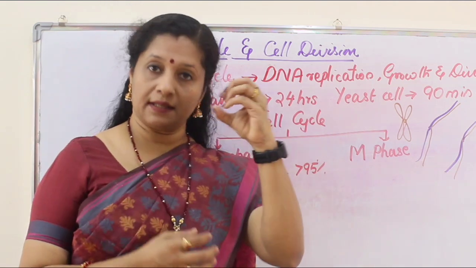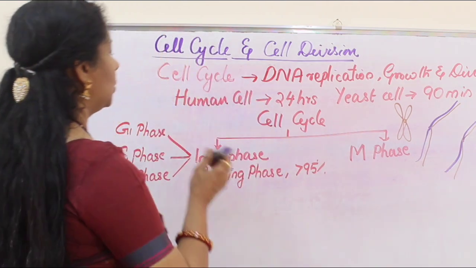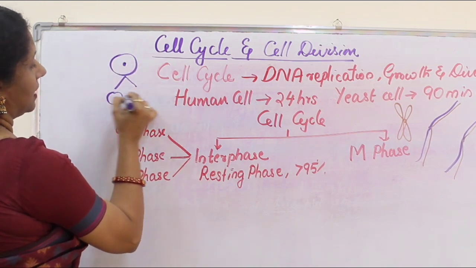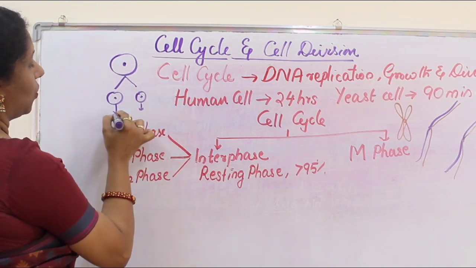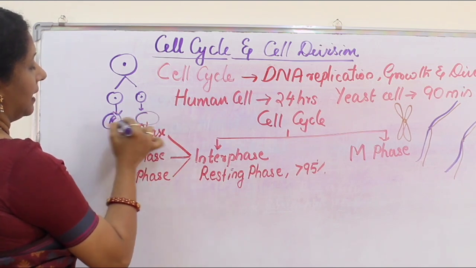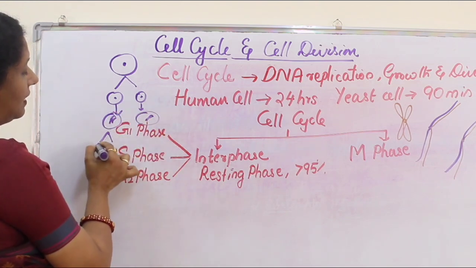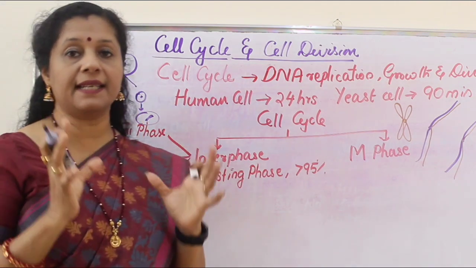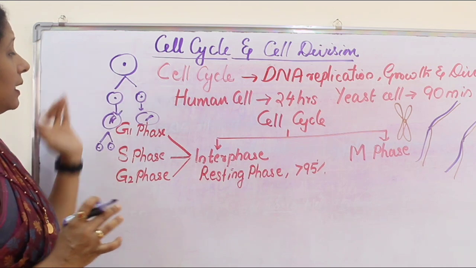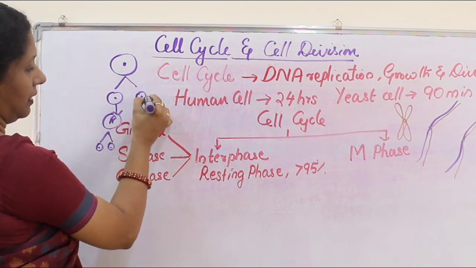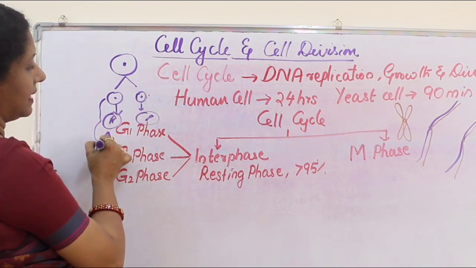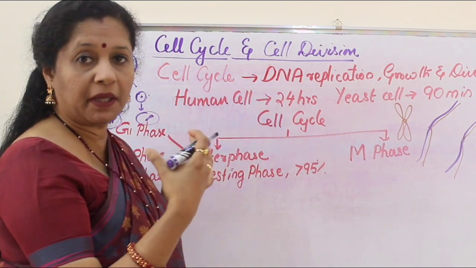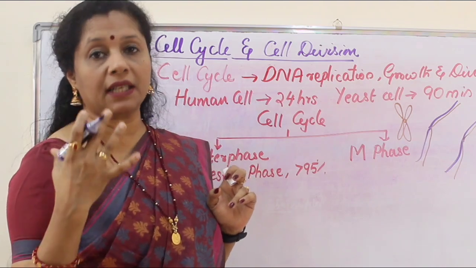Now, if you see one cell, okay, it divides into 2. Suppose this is the mother cell. It divides into 2 daughter cells. Then it has to grow, make the DNA double, means replication. Then only it will again divide into 2, so that the ratio will remain the same or the size will remain the same. So this process, that is after the division, from here till it divides next, that is called a cell cycle, we told. In that, what all things are happening? DNA duplication, cell growth and preparation of the other contents of the cell.